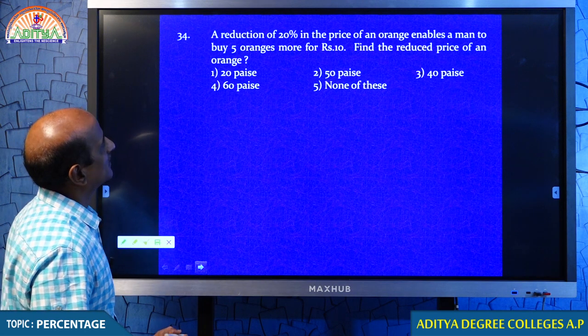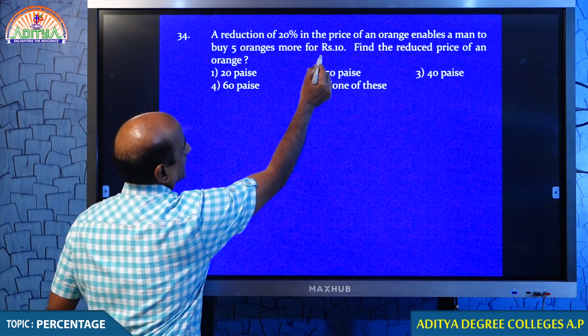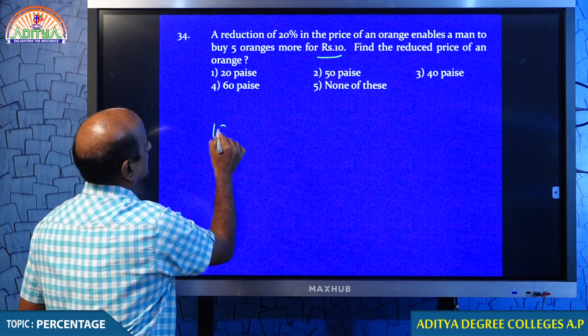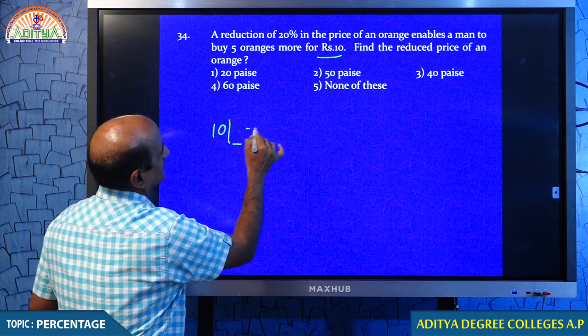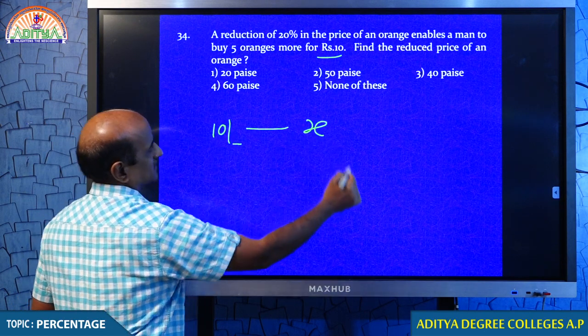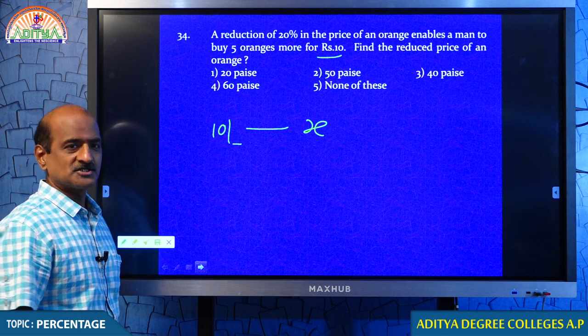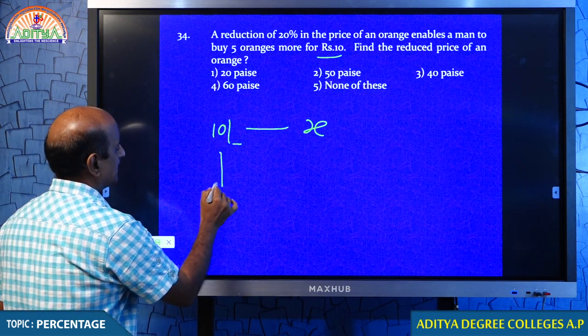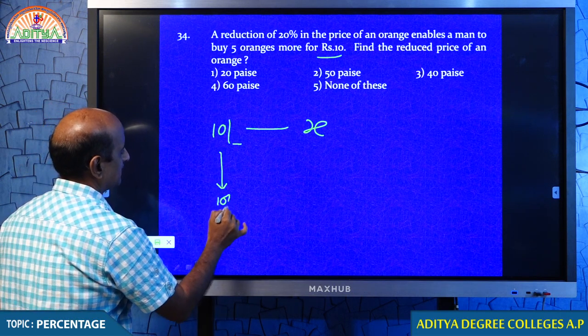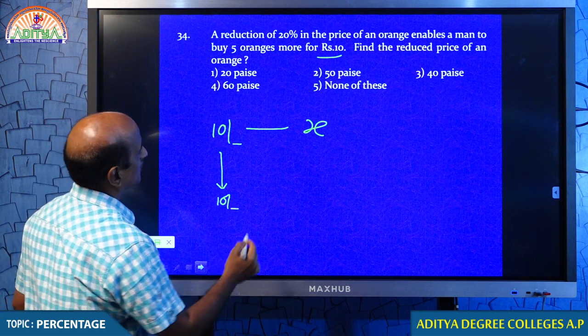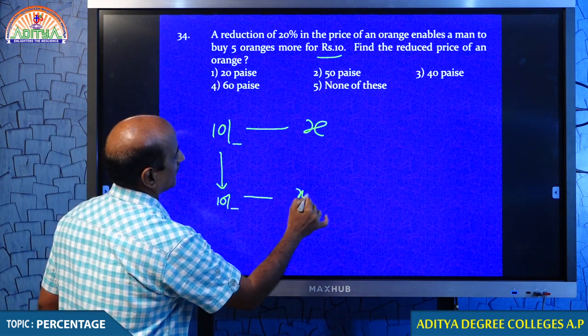Come on, students. What is the amount you usually take? 10 rupees. With this 10 rupees, how many oranges do you usually purchase? X oranges. But with the same 10 rupees, you are able to purchase 5 oranges more.